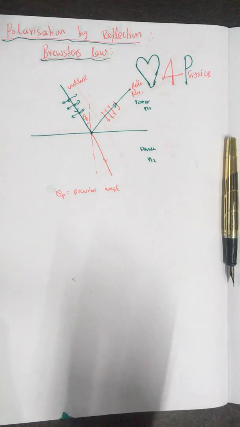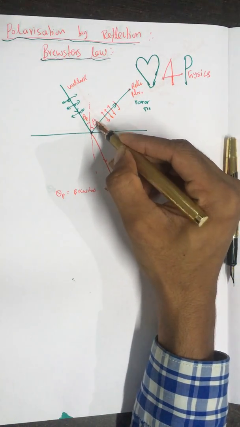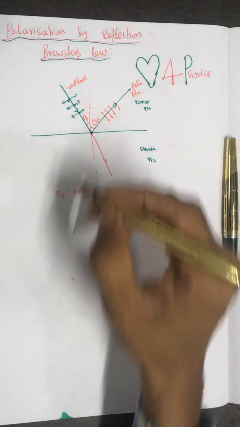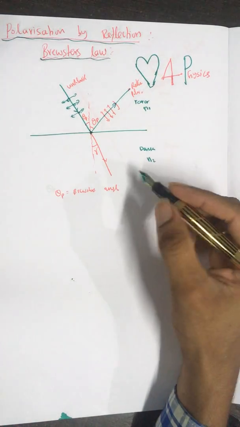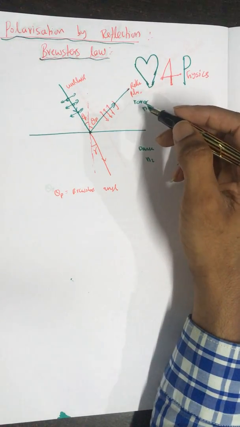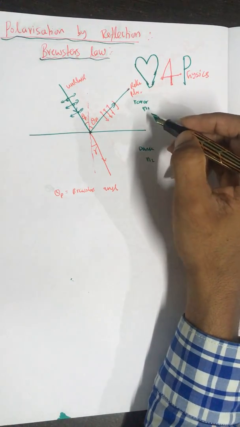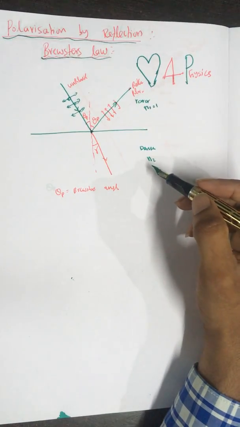What the law of reflection says is that the angle of reflection and angle of incidence are the same, that is theta p. And this is r, which is the angle of refraction. n1 is the refractive index of the rarer medium. It could be air, and in the case of air, obviously it is 1. For the denser medium, the refractive index is n2.